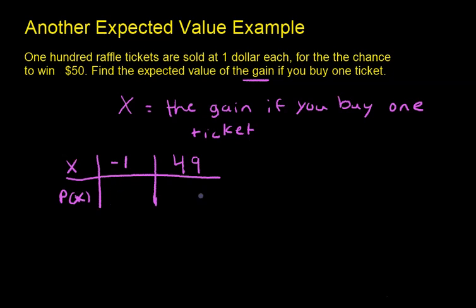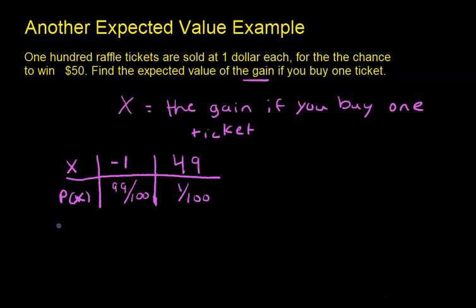All right, so now let's find the probability of each of these possibilities. If you lost $1, what's the probability of that happening? Well, 100 raffle tickets were sold. There's only one winning ticket, so the chance of you losing is 99 out of 100. 99 out of 100 times you're going to lose, and 1 out of 100 times you're going to win. Now you should double check that the probabilities for this probability distribution function add up to 1. And they do, so you know that this is a probability distribution function.